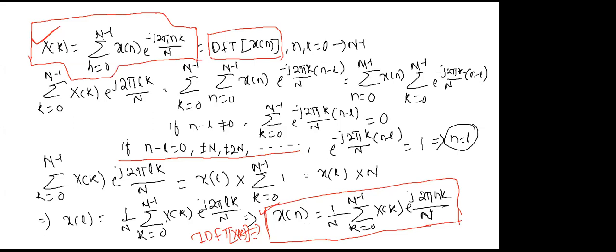So finally, we can make a note like this. If x of n is a finite sequence, it is not required to waste infinite storage. The finite sequence is x0, x1, up to x of n minus 1.